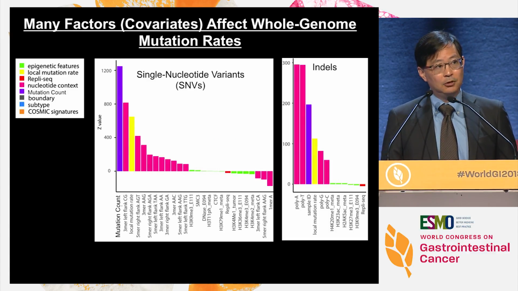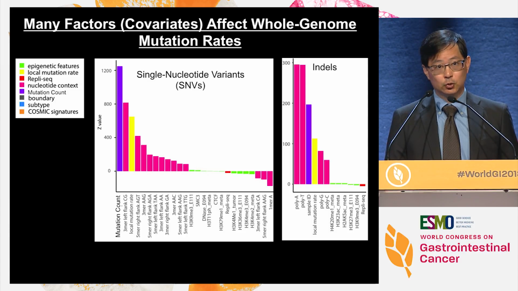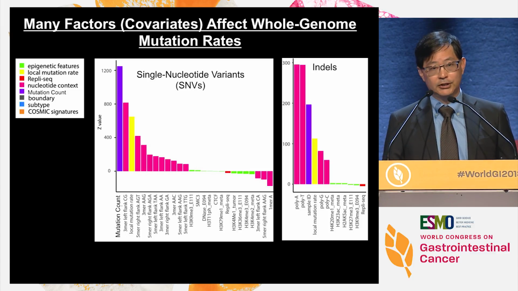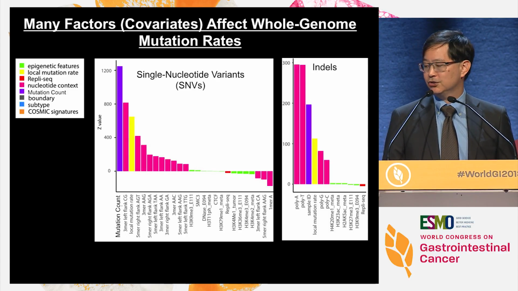This is an example of what we refer to when we talk about a background model. It turns out that the different features in the genome, epigenetics, local mutation rate, replication timing, different types of signatures associated with different mutational contexts, and the influence of all of these differs depending upon the type of mutation that you are analyzing, because this is essentially embedded in the mechanism by which these mutations occur.